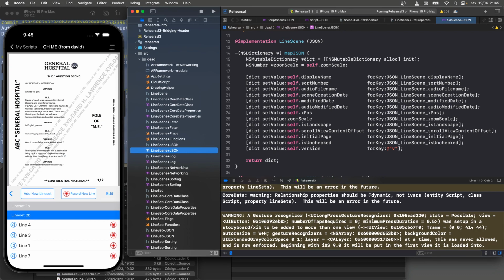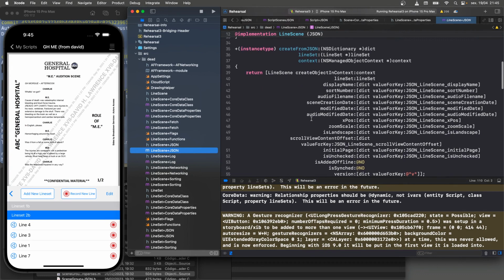Well, why do that? Just keep the JSON. Just keep the dictionary in this case. It's a dictionary. You can see it right there. Actually, this one makes a mutable dictionary. Here we go, NS dictionary. So it's funny, it says create from JSON. This is really create from dictionary. This dictionary was automatically created by the network manager that goes out and does the actual post call. And it comes back, the response that comes back is in the form of a dictionary, automatically converted.